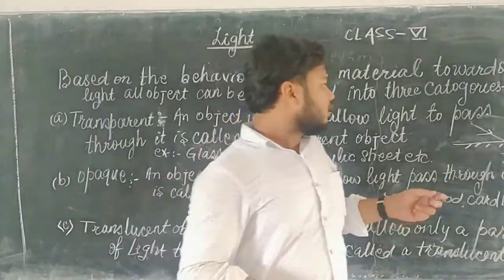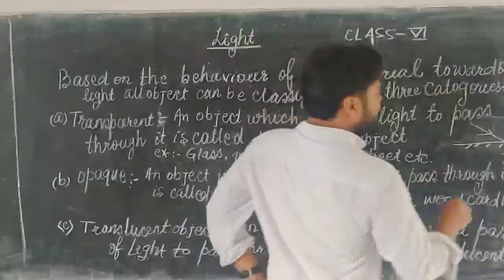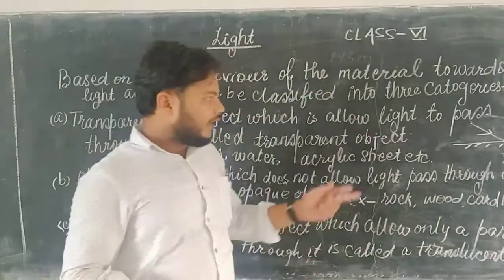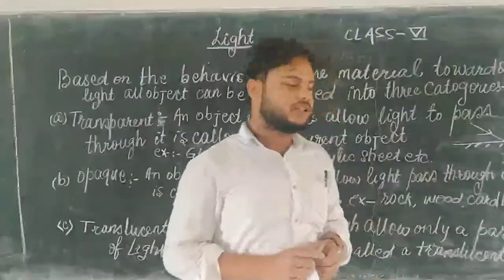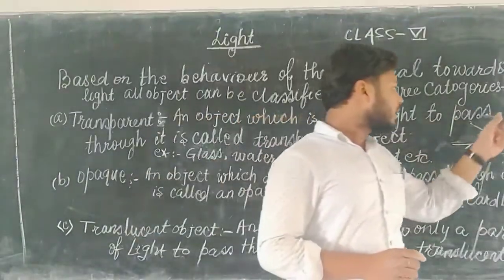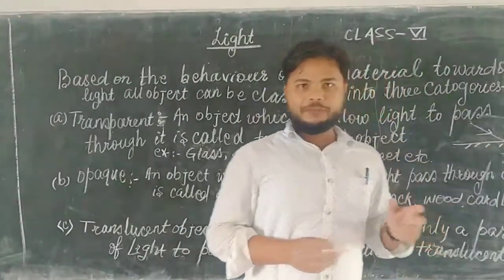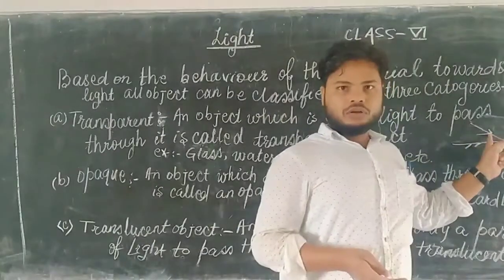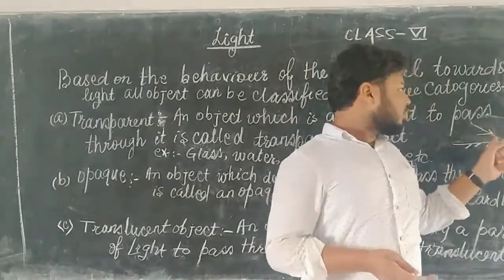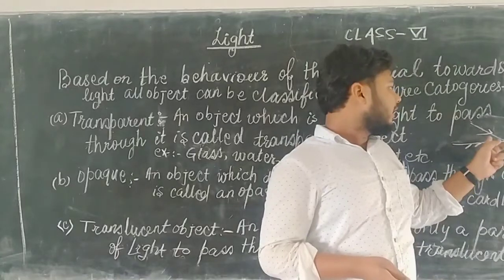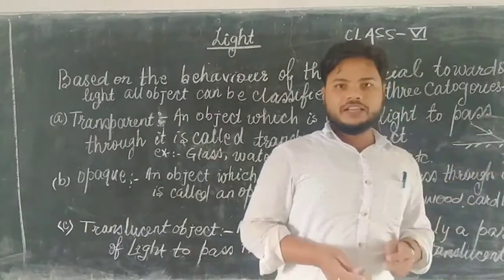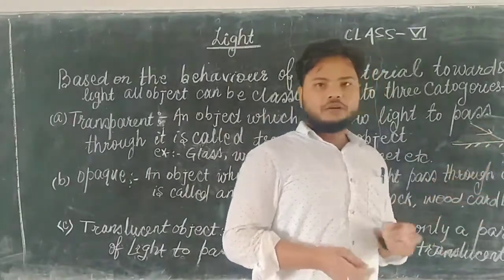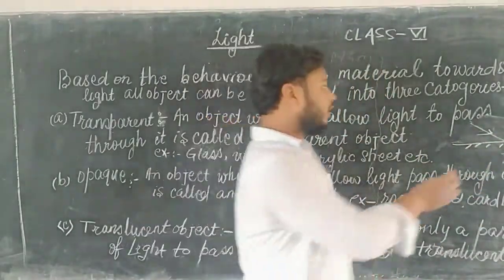Next is the angle of incidence and the angle of reflection. There is also the normal, which is perpendicular to the surface and divides the incident ray and reflected ray into two equal parts.